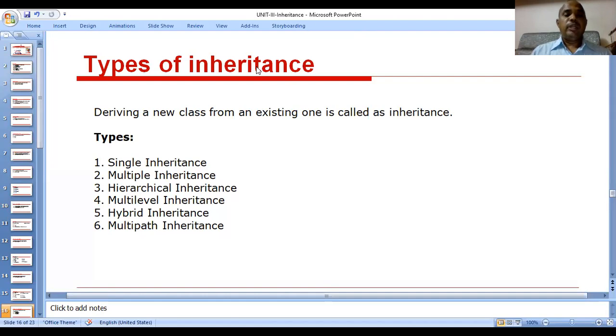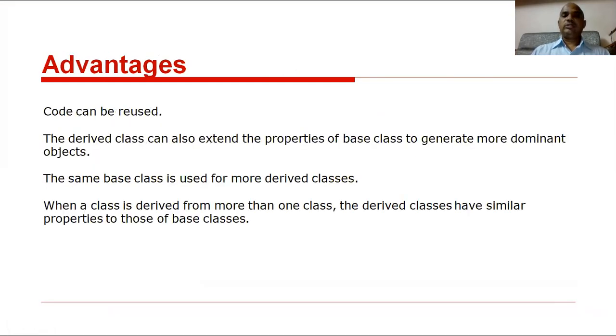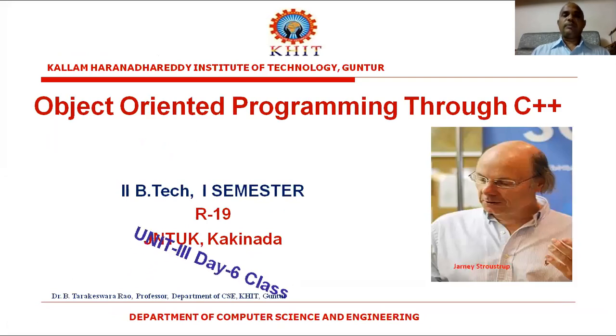Inheritance: deriving a new class from an existing one is called inheritance. Clear, all of you? Deriving a new class from an existing class is known as inheritance. So how many types of inheritance? There are 6 types of inheritance.